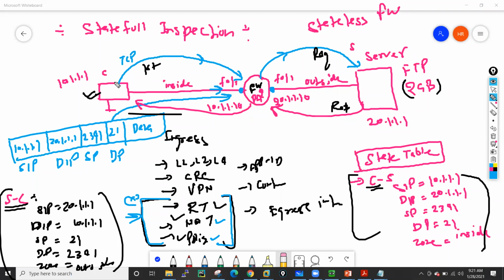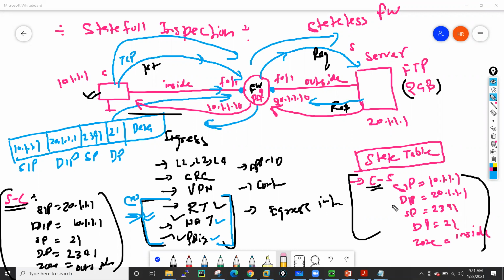Let's say for the second packet, it will also bypass these particular checks for this flow. So that is your stateful inspection. In stateful inspection, the firewall creates something called a state table. That state table has information like source IP, destination IP, source port, destination port, and zone details.